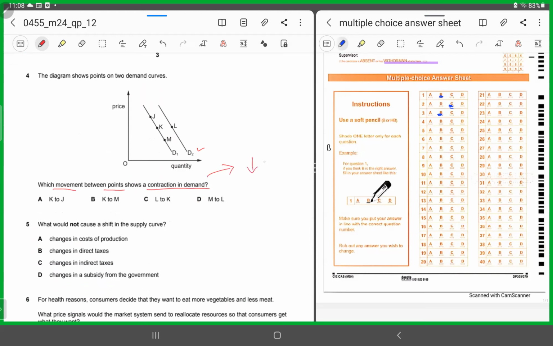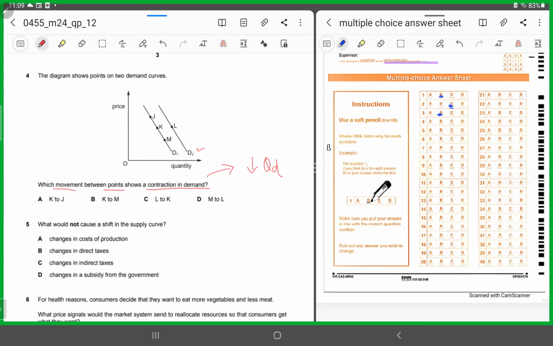So what sort of a fall is there in quantity demanded? This is a fall in quantity demanded, which is caused by a rise in the price of the product itself. So any fall in the quantity demanded caused by an increase of the price of the product itself is called a contraction in demand. So now they're asking which movement of points would depict a contraction in quantity demanded. Let's look at the responses and then let's decide.